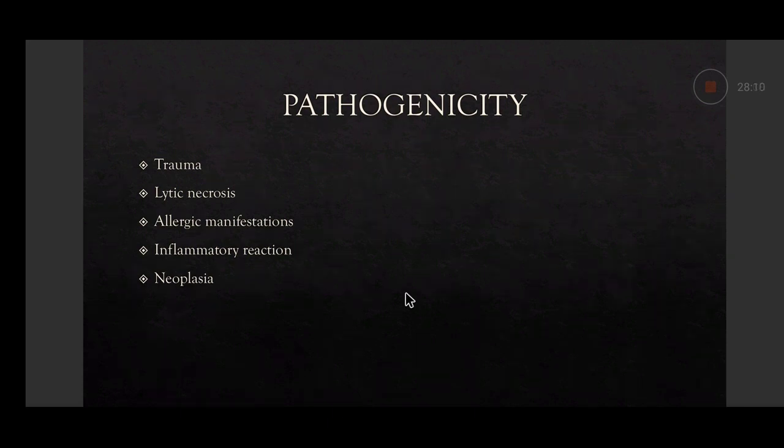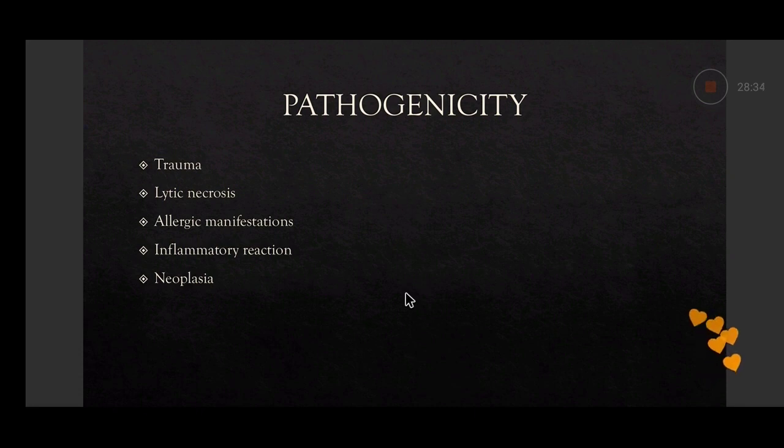So trauma may occur, and sometimes like Ascaris lumbricoides, roundworm, they may produce intestinal obstruction also, because they are very large worms. Ascaris lumbricoides may cause intestinal obstruction, or sometimes they may lead to perforation also, intestinal perforation.